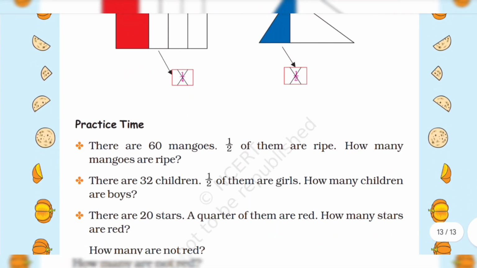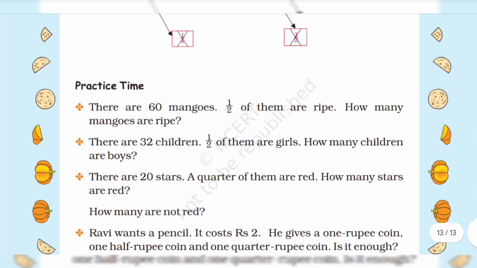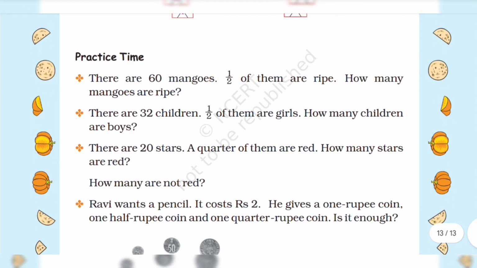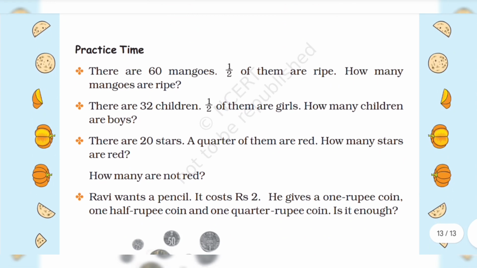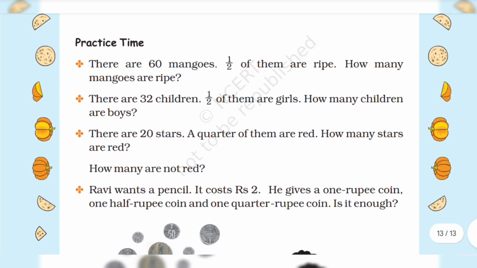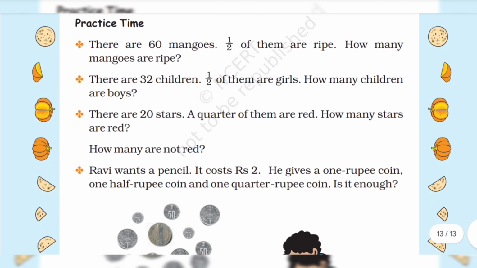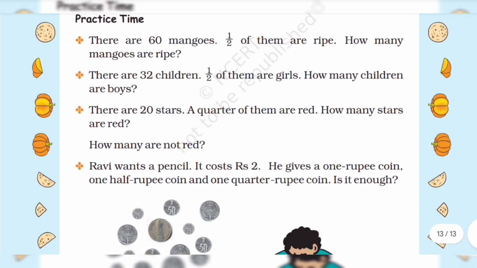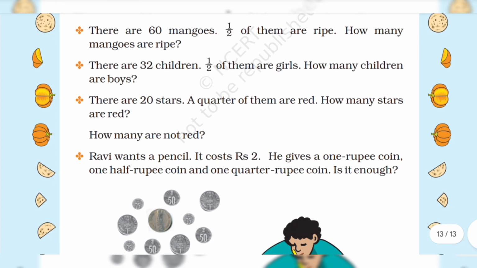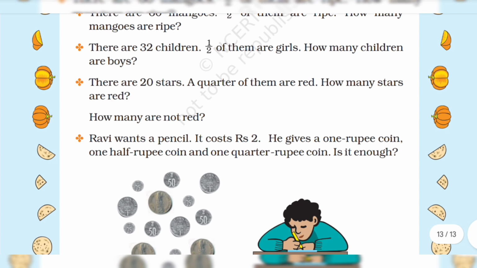Practice time. There are 60 mangoes, half of them are ripe. How many mangoes are ripe? There are 32 children, half of them are girls. How many children are boys? There are 20 stars, a quarter of them are red. How many stars are red? How many are not red?